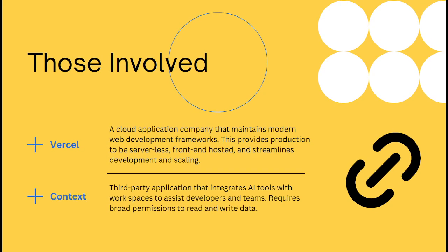Before detailing the situation, I'd like to give a brief intro to the parties involved. First, we have Vercel, a cloud application company that maintains Next.js web development frameworks. Then we also have Context, a third-party application that uses AI tools in assisting developers and teams to handle their workspace data. This tool specifically requires some form of permissions to your systems in order to operate. And then finally, we have Google Workspace, which will only get mentioned as they were not affected, but are a component of the breach.